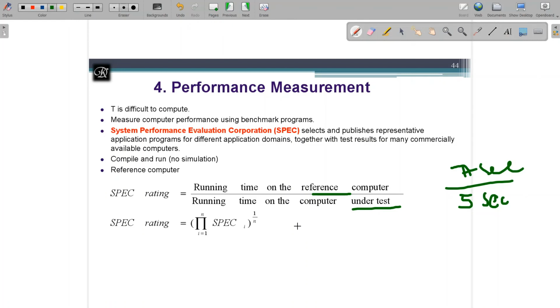You cannot go with only one simple input. Rather than calling it an input, I will call it a benchmark. I cannot decide that one benchmark is going to decide this particular system is best. You have to have all the benchmarks.